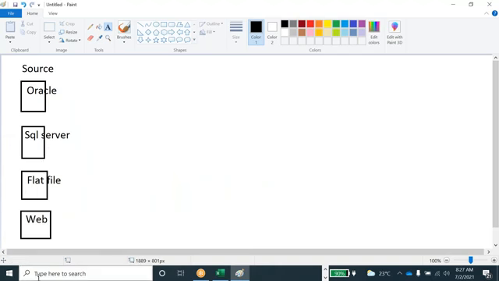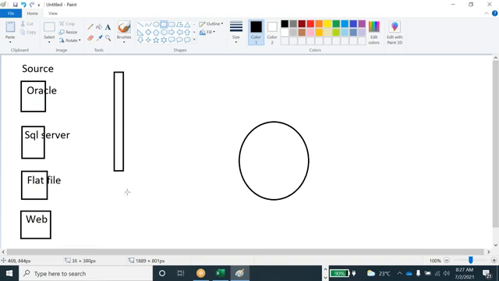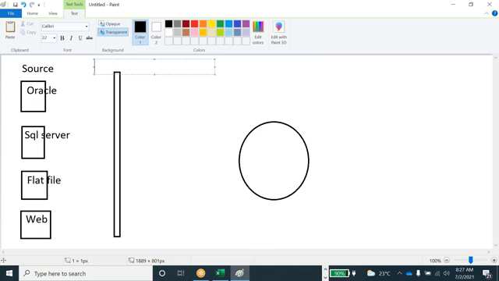These are the raw data, OLTP data, transactional data. In different places we have different transactional stores and databases. So we are capturing and extracting this data. Whatever data is there, we are going to extract it using ETL tools. These are the ETL tools. As I told you, any one of the ETL tools they are going to apply here.